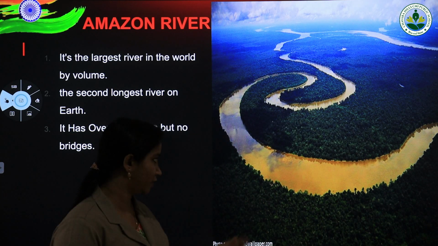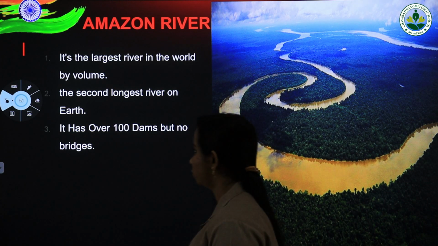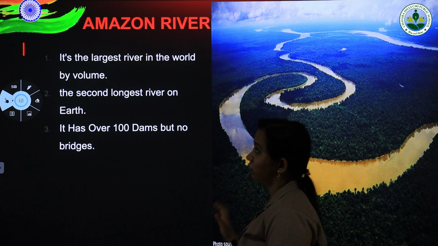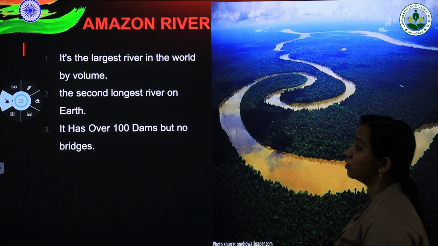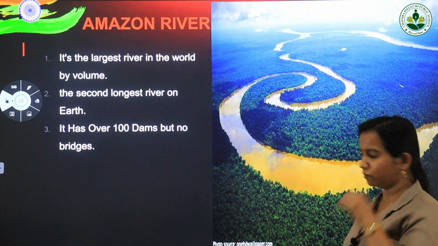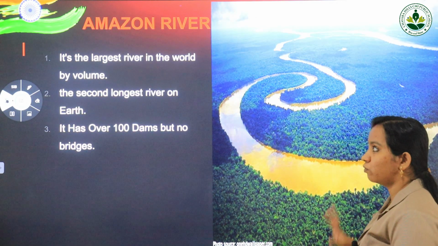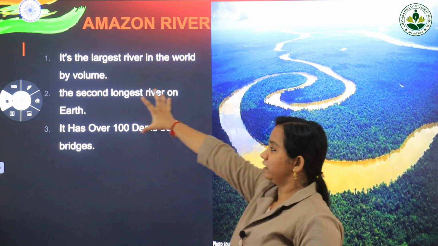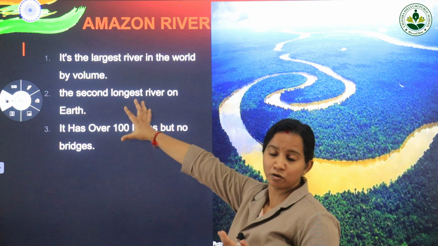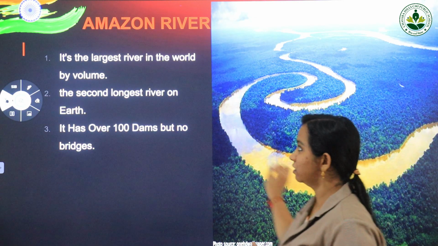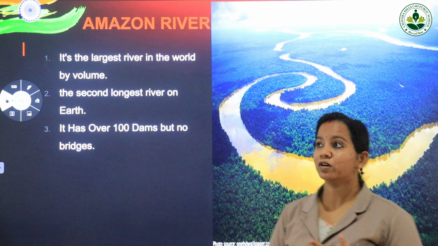This is the Amazon river and we will see one or two specialities of the Amazon river. It is the largest river in the world by volume. What do you mean by volume? Volume means the amount of water that it accumulates. When we take the amount of water that the Amazon river has, it is the largest river in the world.